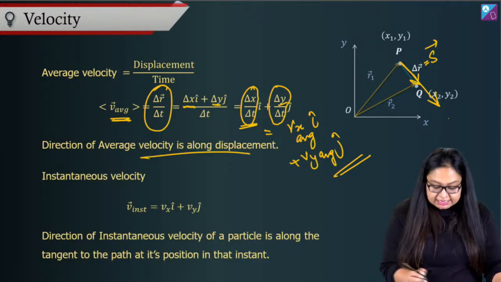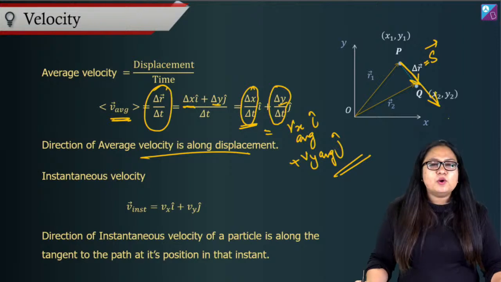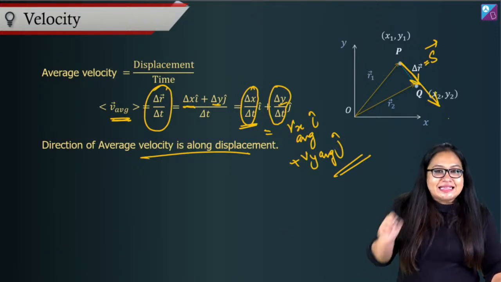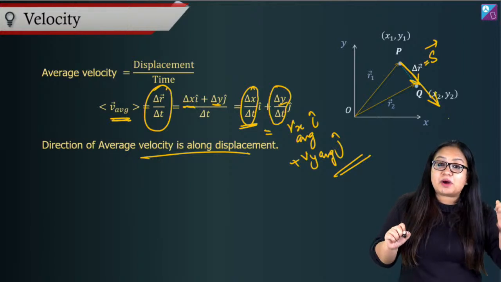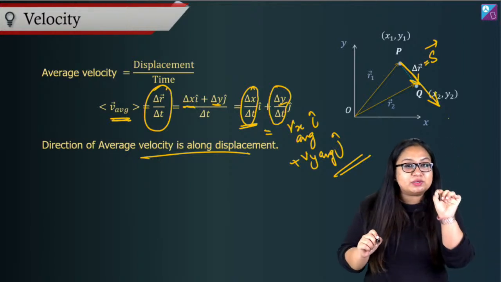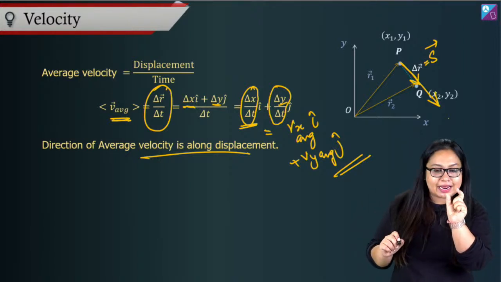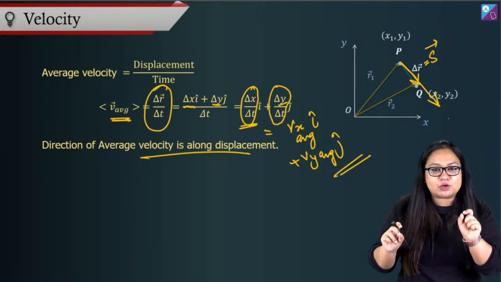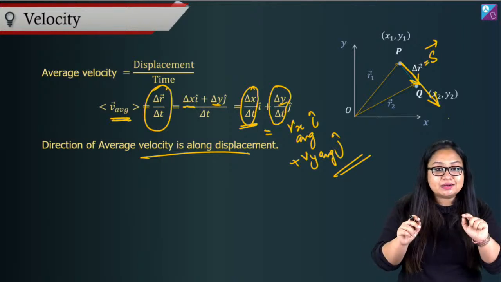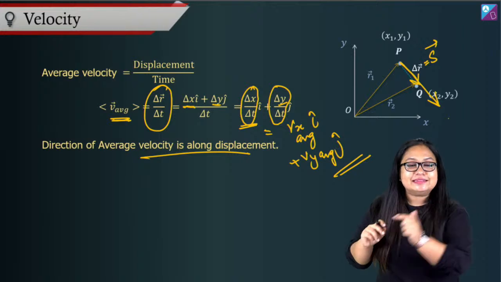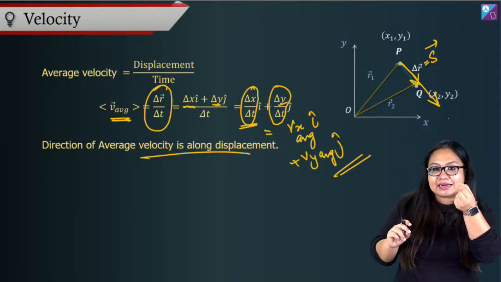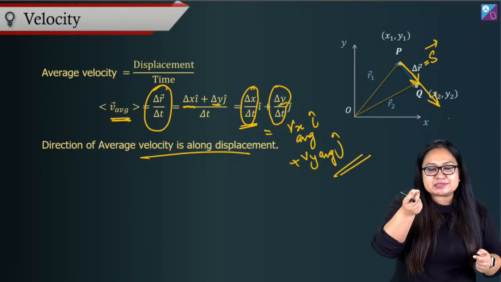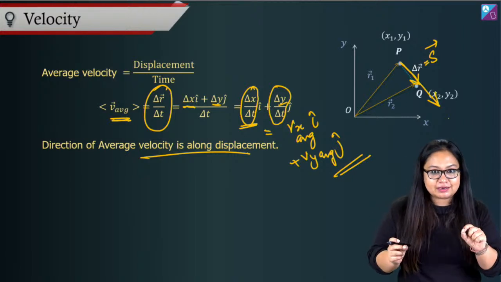Direction of average velocity is, yes, along the displacement vector. What about instantaneous velocity though? Instantaneous velocity, as we talked about in the previous session, is when you take the delta t, the time interval, time duration, and take it very close to zero. Limit delta t approaching zero. That becomes instantaneous, at that instant. What is an instant? An instant is a very small duration of time.